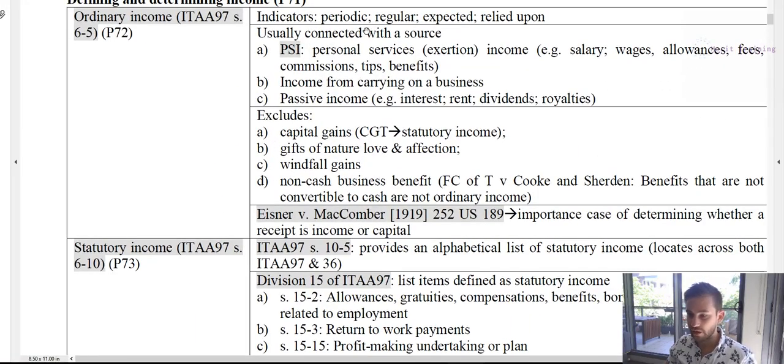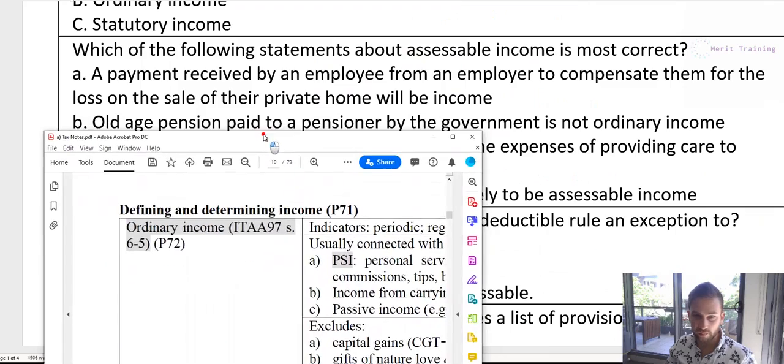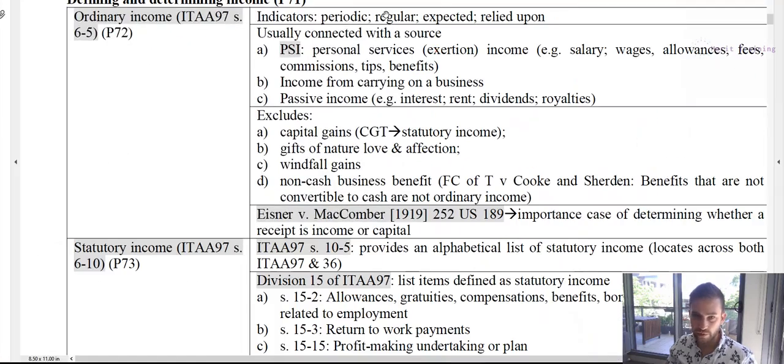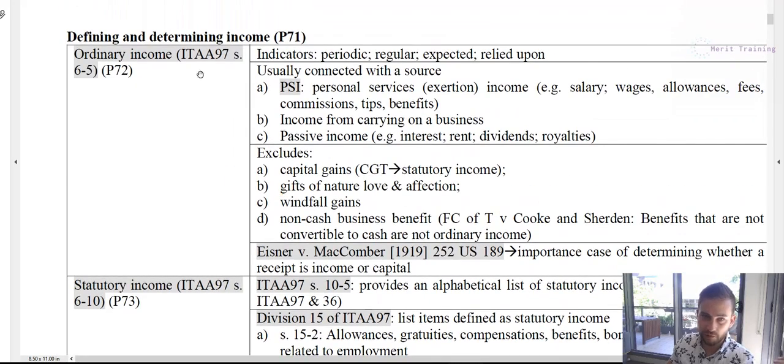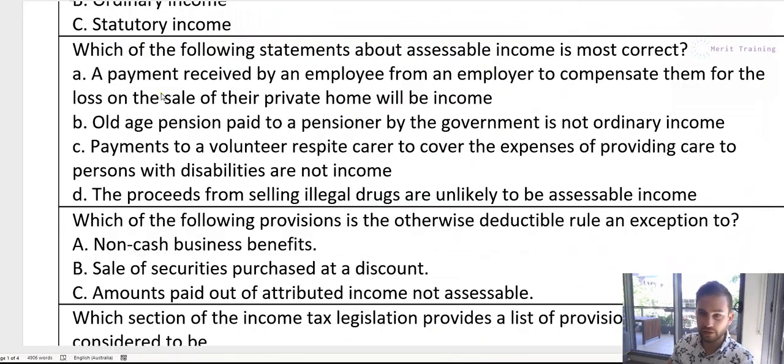So a payment from the government, like a pension, is periodic, yes. So it's regularly received, it's regular, it's expected, and it's relied upon, right? So it satisfies all of those indicators, and it's usually connected with a source, which is the government. And then finally, it's not any of these excluded items. So it's not gifts of love or affection, it's not windfall gains, it's not non-cash benefit. So in this case, it satisfies all the requirements to be ordinary income. So in that case, this most likely would be ordinary income.